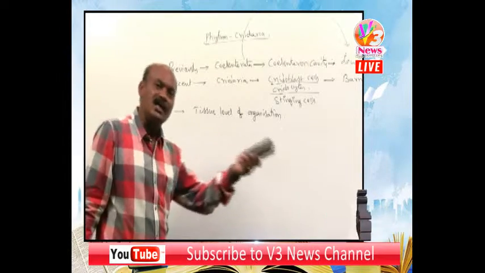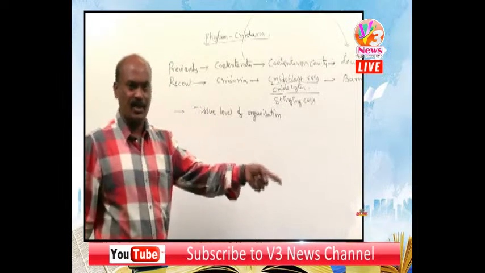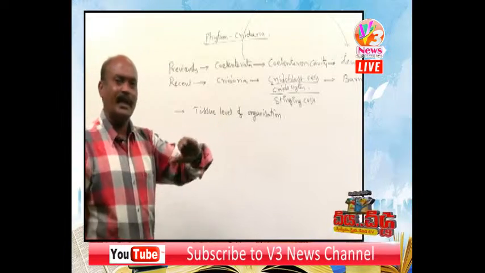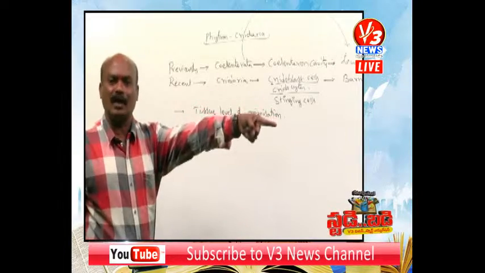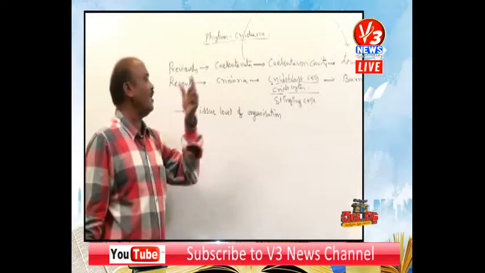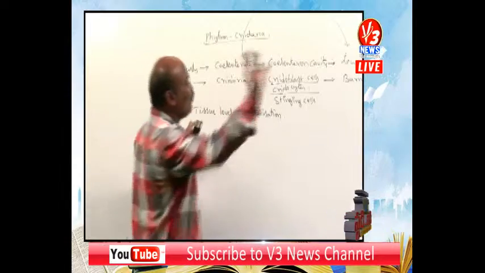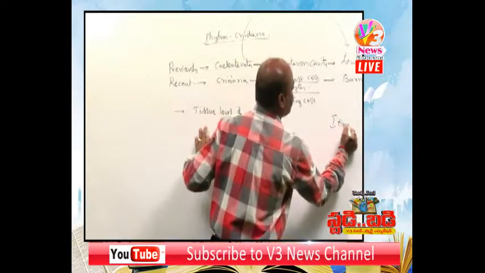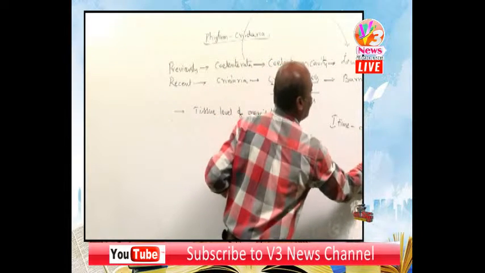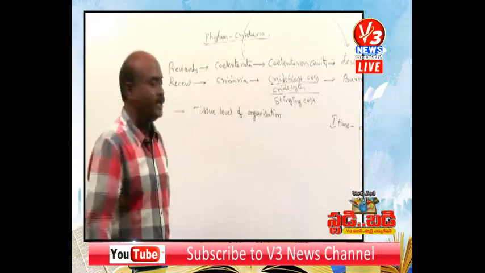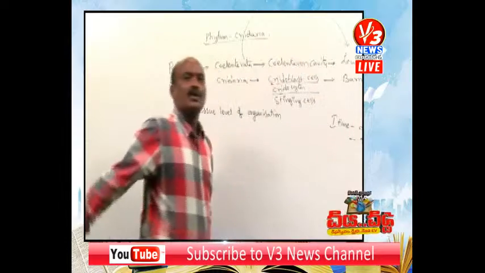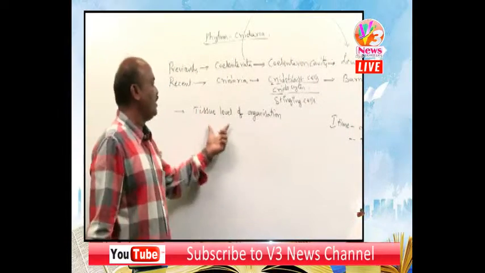This is a somewhat advanced stage than the cellular level. In yesterday's class, in sponges, we studied the cellular level of organization. Their body organization is only up to the cell level. But here, there is some advancement: the formation of tissues. See here, first time in cnidarians, diploblastic nature appeared. First time tissues appeared. So what is the reason?